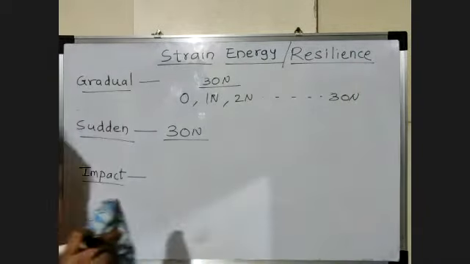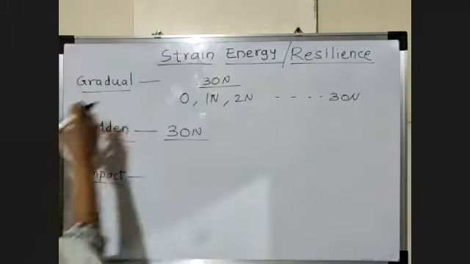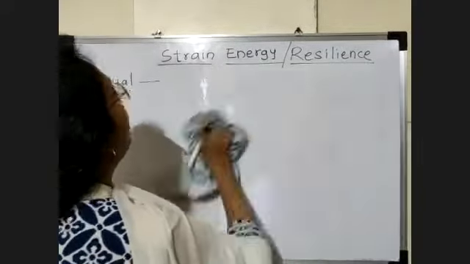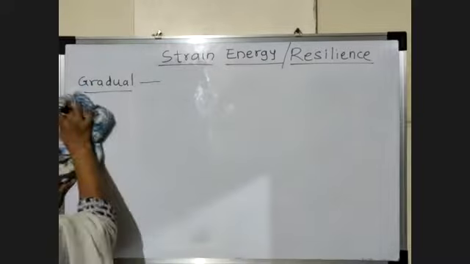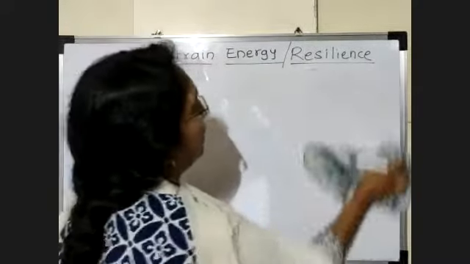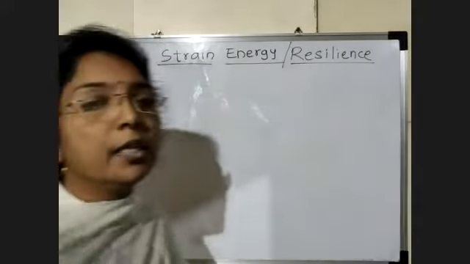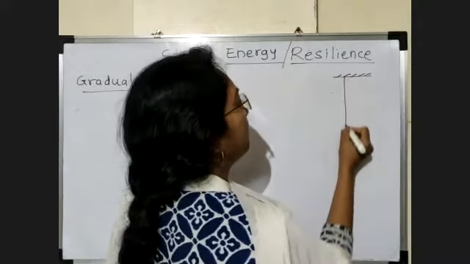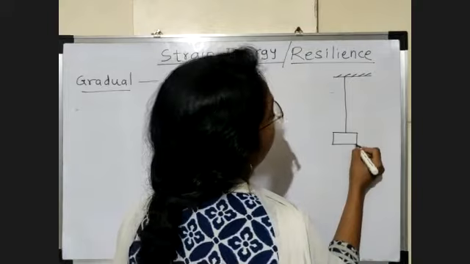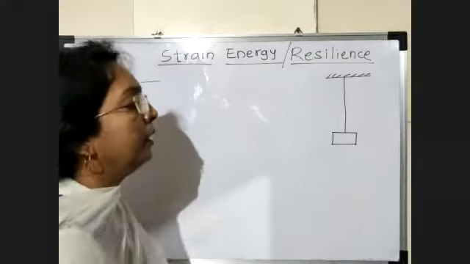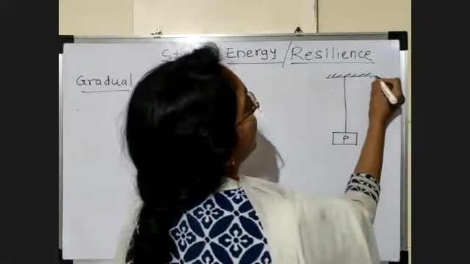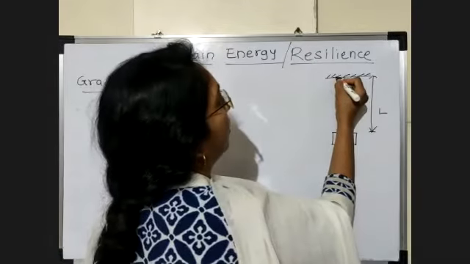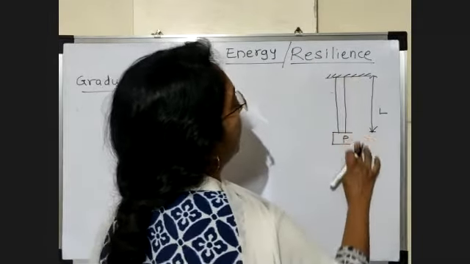So now we see how the energy is stored due to these different types of loading. First we see the strain energy stored due to a gradual type of loading. Gradual means the initial load is 0 and we increase the load in small constant increments. So here we consider one wire, or one bar, which is fixed at the top and at the bottom we apply some load.